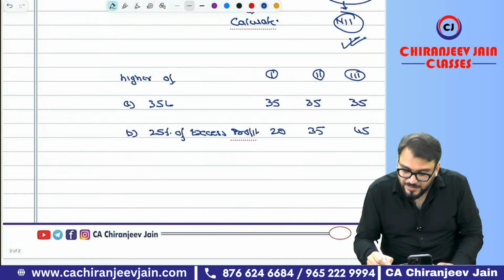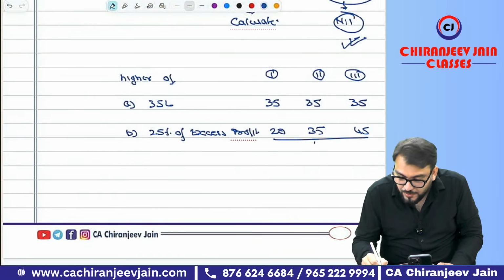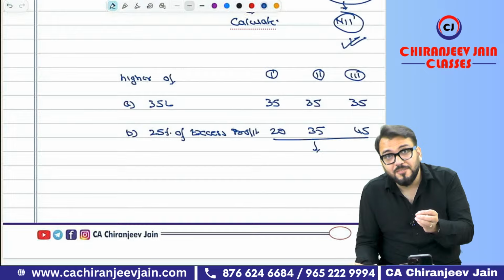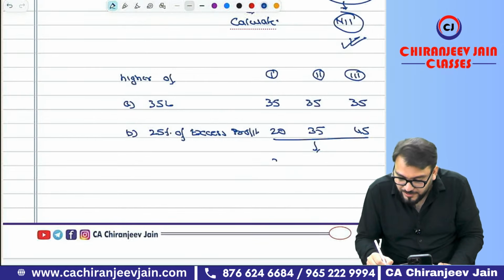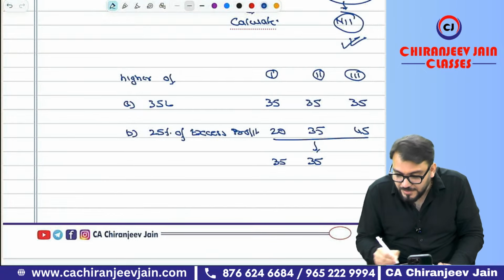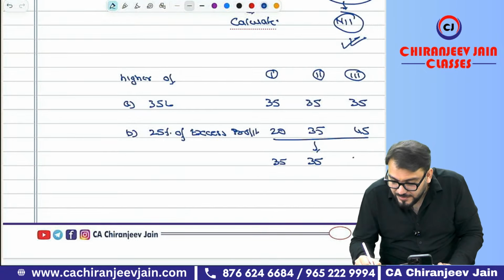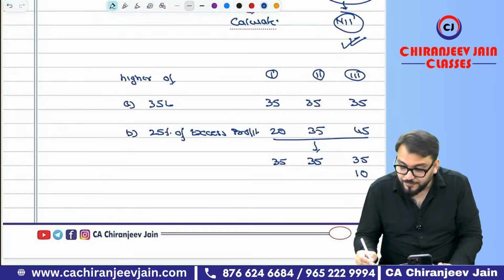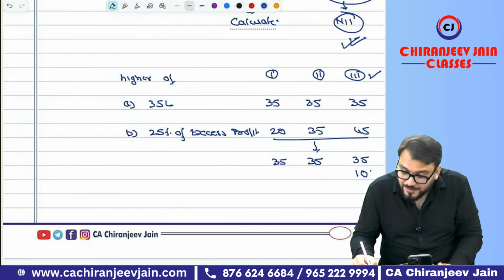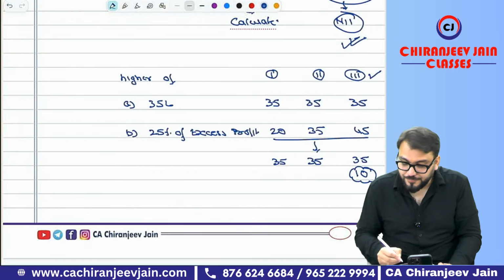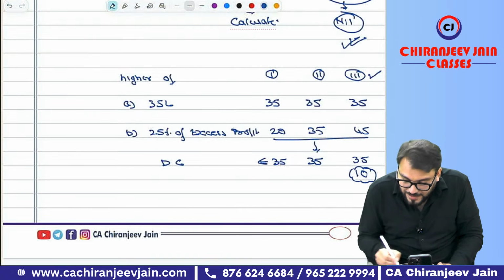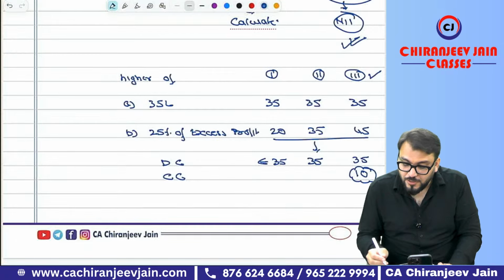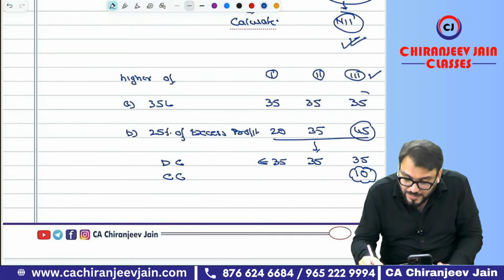Just try to understand in all the three cases what payment needs to be done. 35 lakh will be paid in this case, 35 lakh in this case, and 35 lakh in this case also, but there will be one excess payment of 10 lakh. So in the third case there can be a contingent payment. So this becomes deferred consideration and this 10 lakh becomes contingent consideration, which may arise if B is more than A.